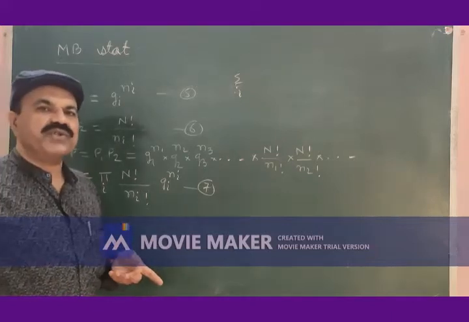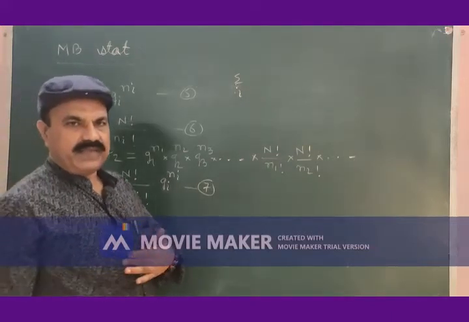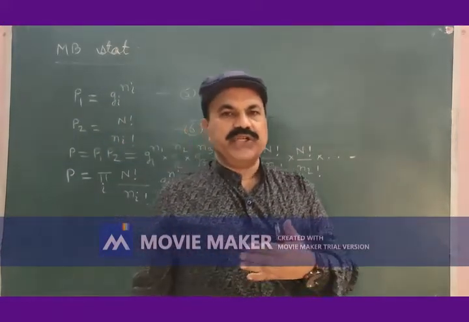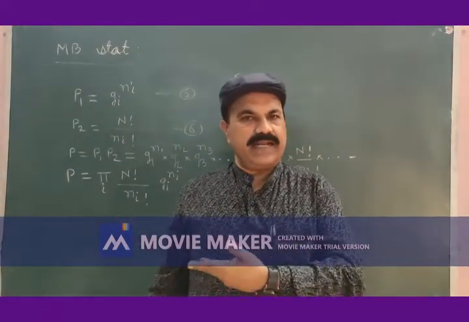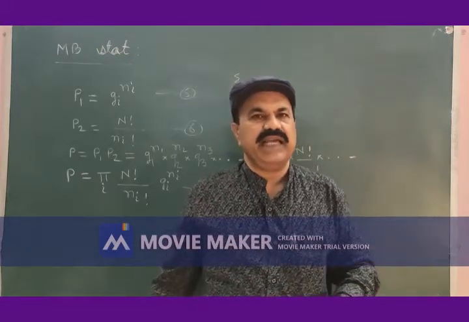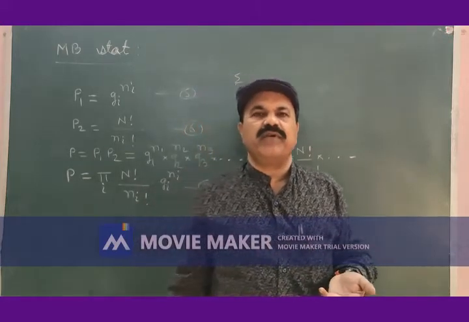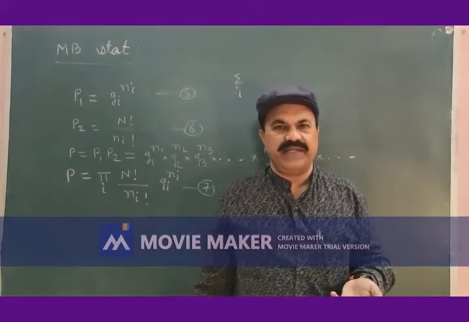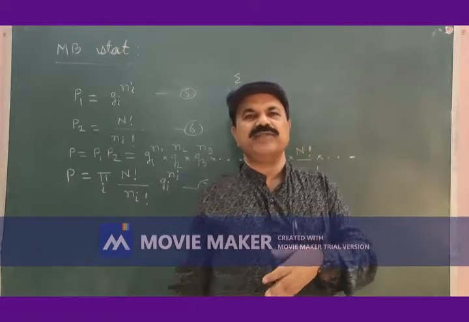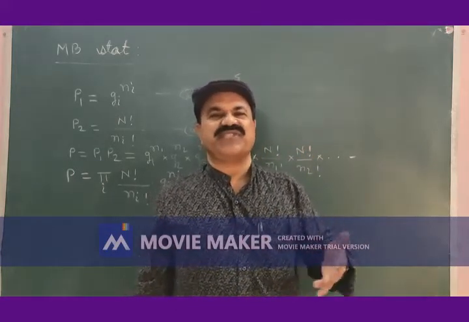Equation 7 is known as thermodynamic probability of distribution of n number of particles among all possible energy levels. We have one more definition for thermodynamic probability: number of microstates corresponding to each macro state.